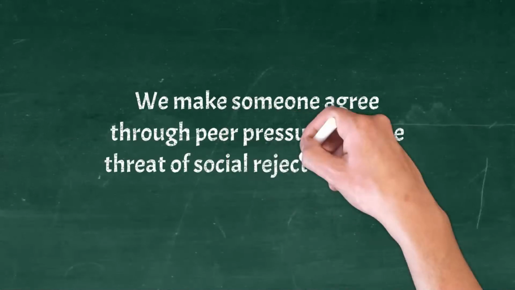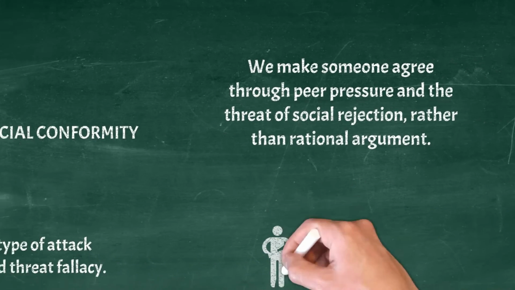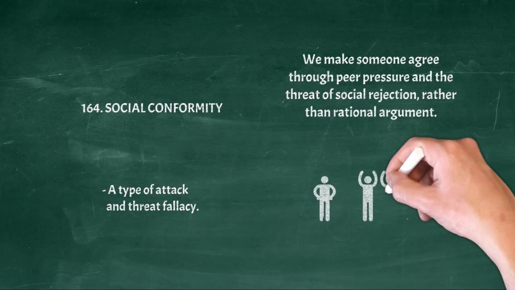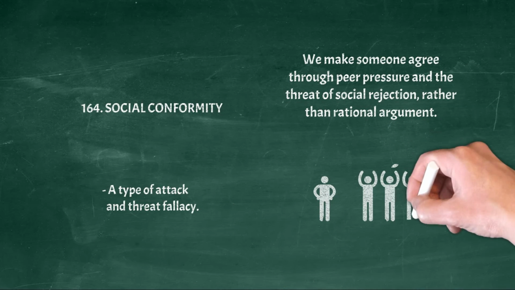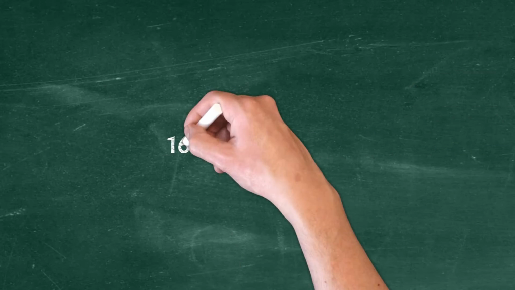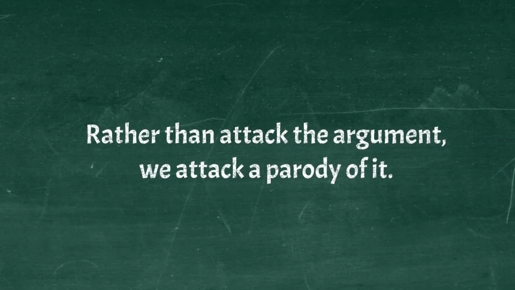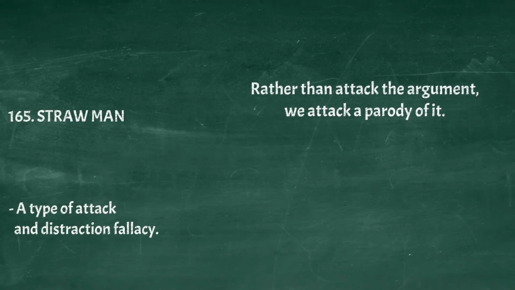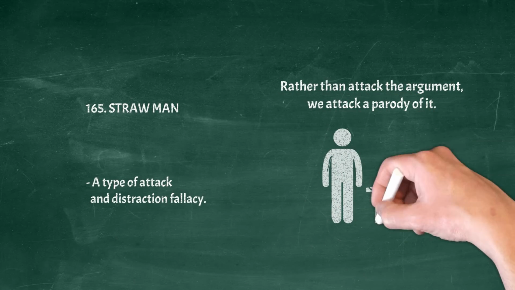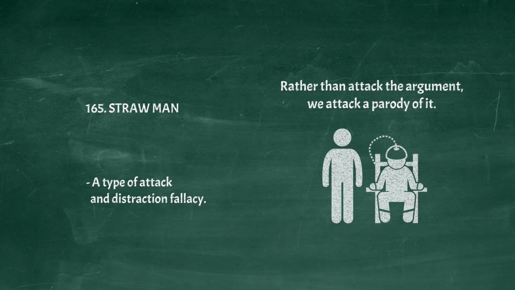We make someone agree through peer pressure and the threat of social rejection, rather than rational argument. Example: you have to come to the party, everyone is going, and if you don't go you'll end up an outcast and no one will want to be your friend. Straw man. A type of attack or distraction fallacy. Rather than attack the argument, we attack a parody of it. Example: I can't believe some people are against the death penalty. To them, the lives of murderers are more important than the lives of victims.